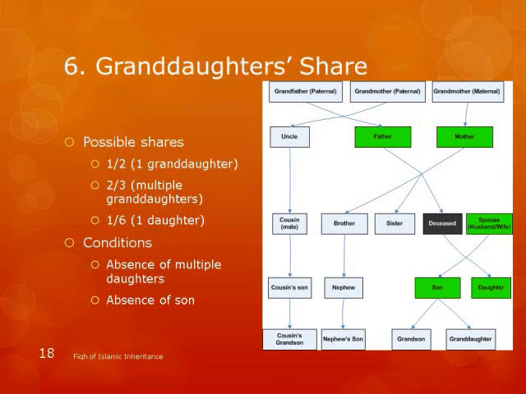Okay. Granddaughter. So we're talking about the one in the bottom here. When we say granddaughter, it's always son's daughter. If you notice in this diagram, there is no daughter's daughter. Daughter's daughter cannot get any money from inheritance. So it's almost the same as what we discussed about the daughter. She'll get half if there is one granddaughter. And if there are multiple granddaughters, they share from the 2/3.